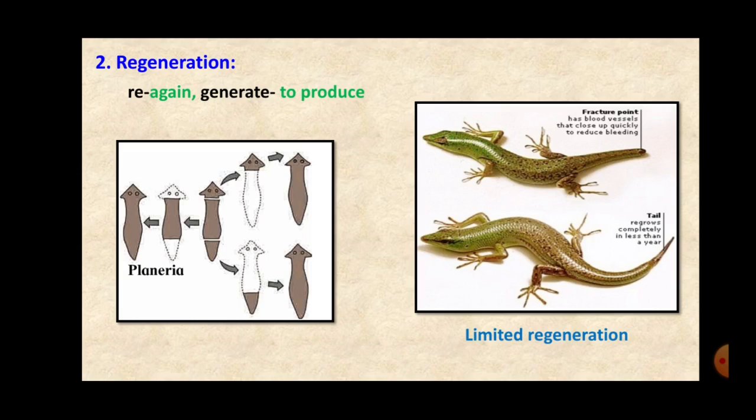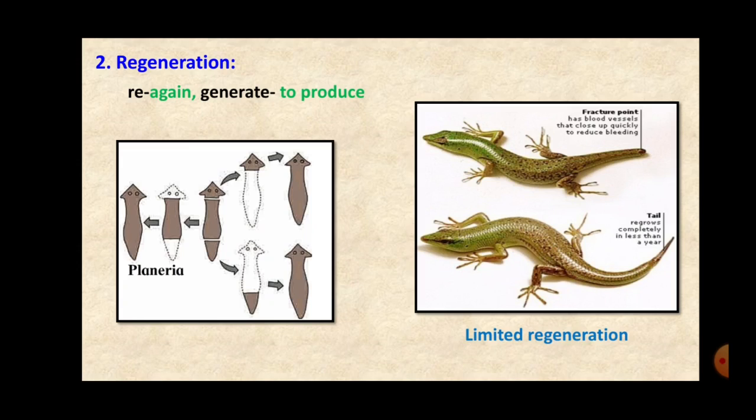If the tail gets separated or breaks off from the body, after some time a new tail develops. That is, the part of the tail which was separated from the body develops again, and the lizard has its full tail. Now this is called limited regeneration because only a part of the body regenerates.